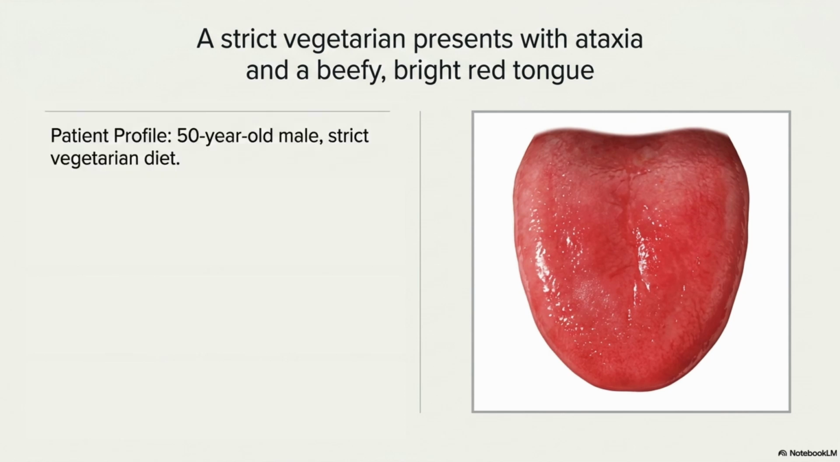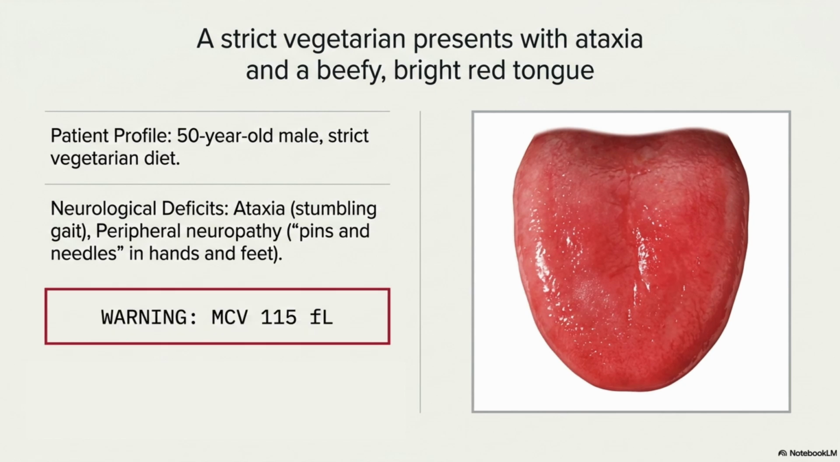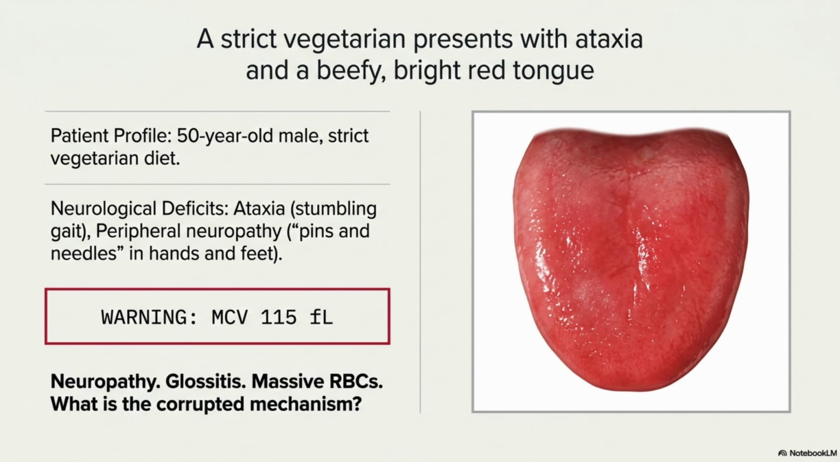Let's read the patient profile. A 50-year-old male on a strict vegetarian diet. His neurological deficits include ataxia, a stumbling gait, and peripheral neuropathy, which he describes as pins and needle sensations in his hands and feet. But look at the warning. His MCV is 115 femtoliter. Neuropathy, glossitis, massive RBCs. What is the corrupted mechanism? Let's find out.